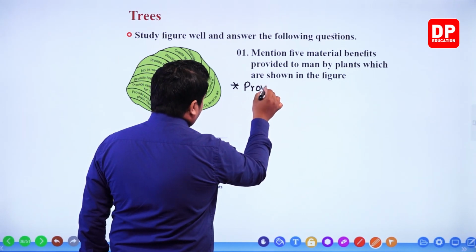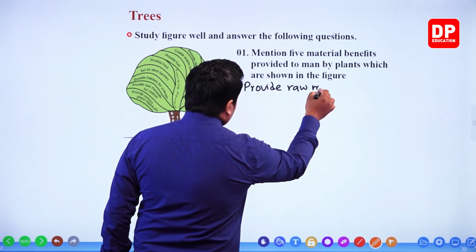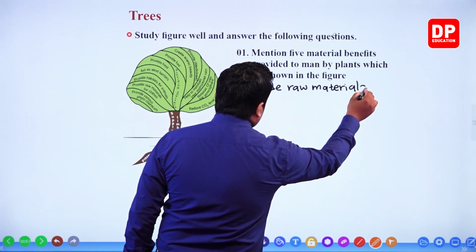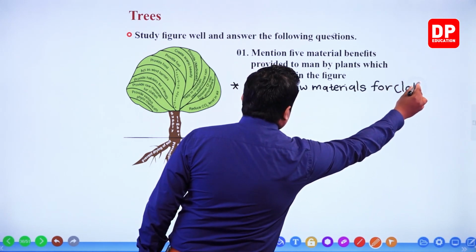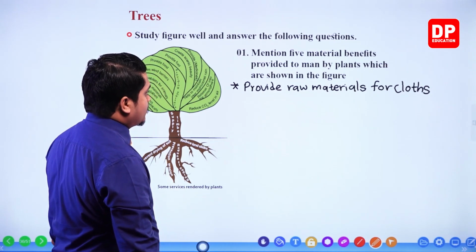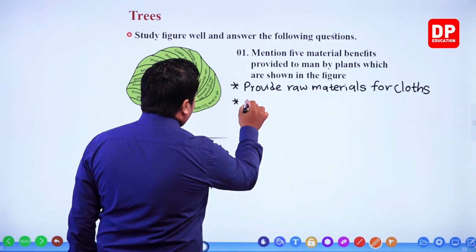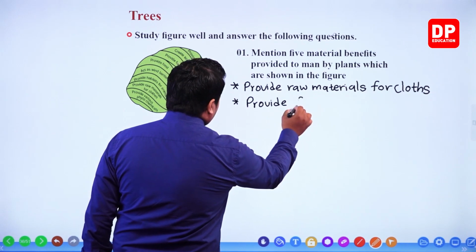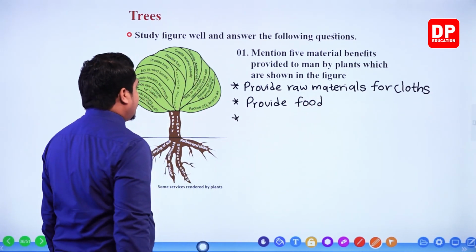Provide raw materials for clothes. Then another material use, my dear children, provide food. Food is a material thing, no? So it provides food.